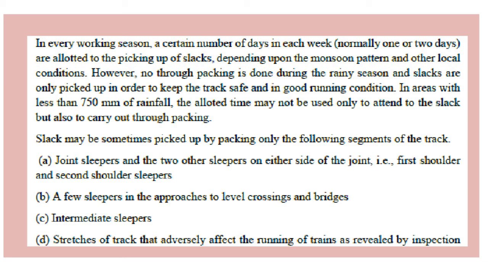But during the rainy season, picking up of slack is done, and it is checked whether the movement of the train on the track will be safe. Slack may also sometimes be picked up by packing only the following segments. Some regions can be thoroughly checked. Those regions include the joint sleepers and other sleepers on either side of the joint, a few sleepers in the region around the bridges and level crossings, intermediate sleepers, and stretches of track that adversely affect the running of trains as revealed by inspection.